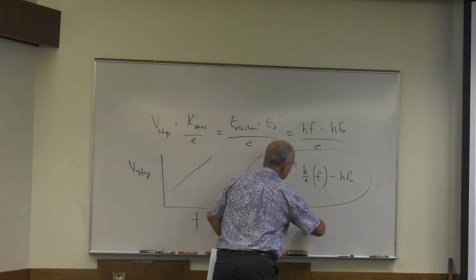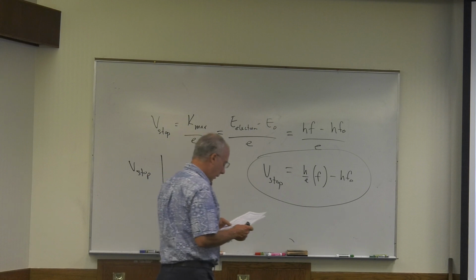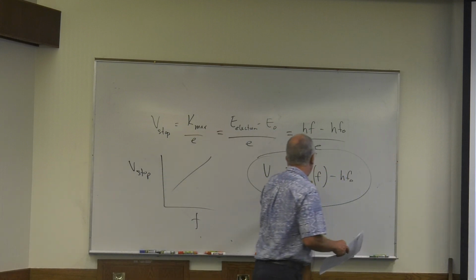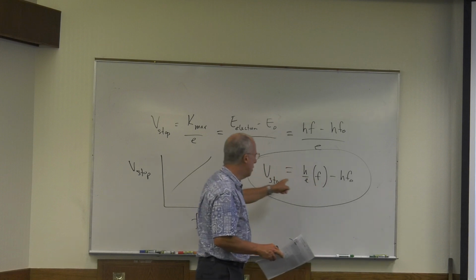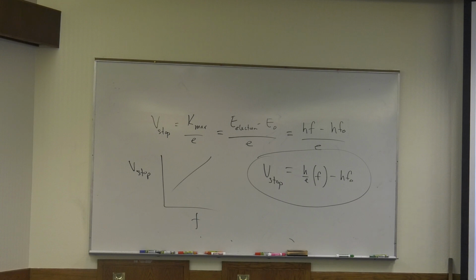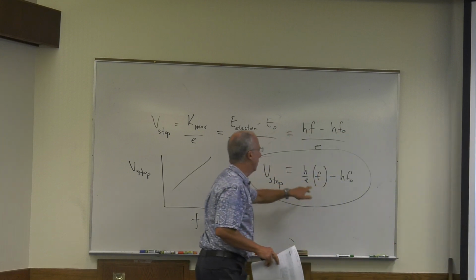That's what the prediction is. And look, V-stop only depends on the frequency. There's nothing here about intensity. Intensity is completely irrelevant.